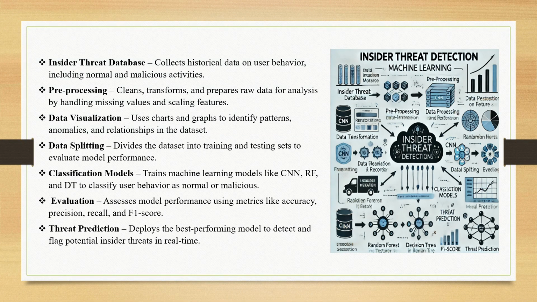Next, the classification model. Here we are using the classification models CNN, random forest, and decision tree. For evaluation, we are computing metrics like accuracy, precision, recall, and F1 score. Here we are taking four values based on the confusion matrix. And next, threat prediction. By applying these values to the model, we get high accuracy and also predict whether it is a threat or not.